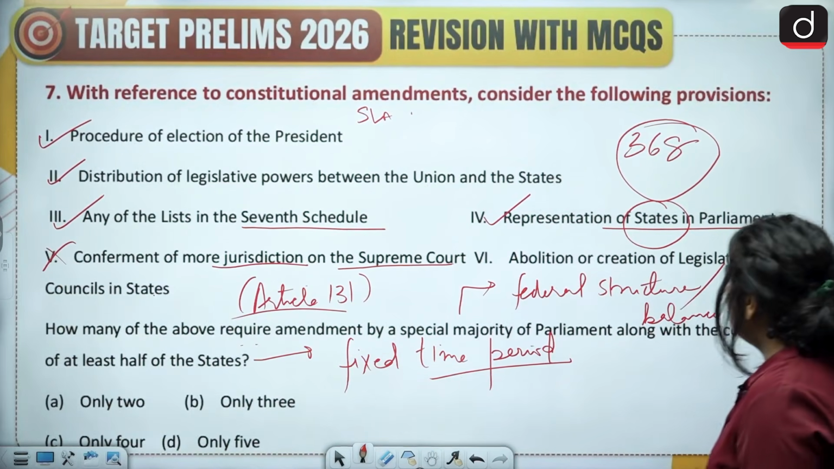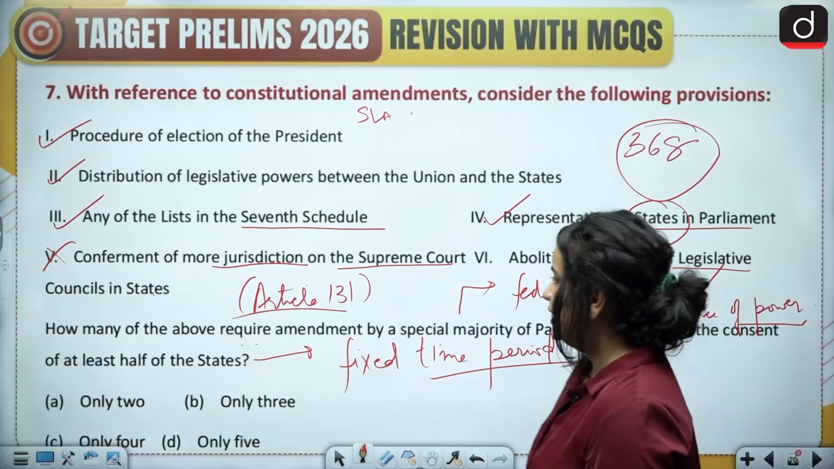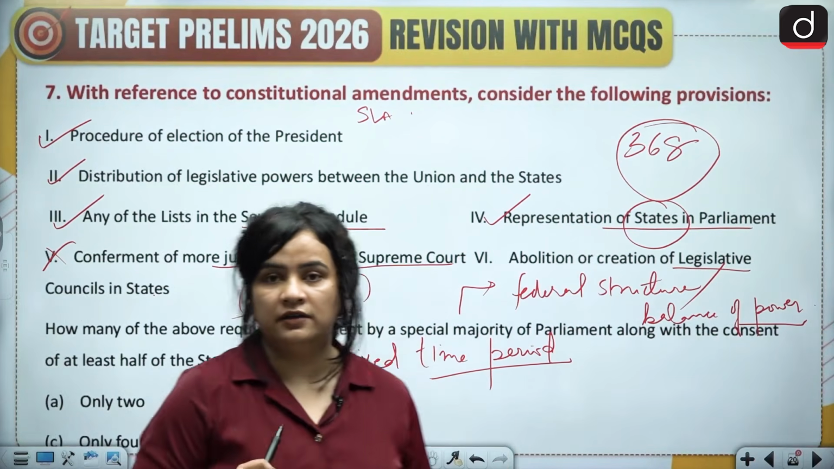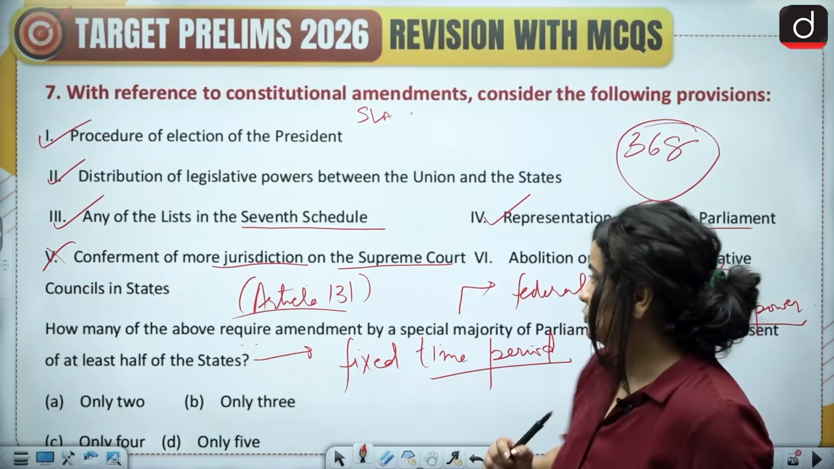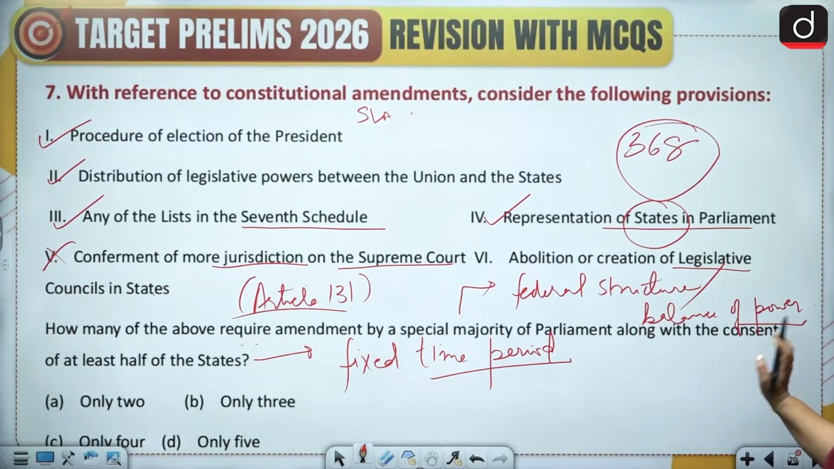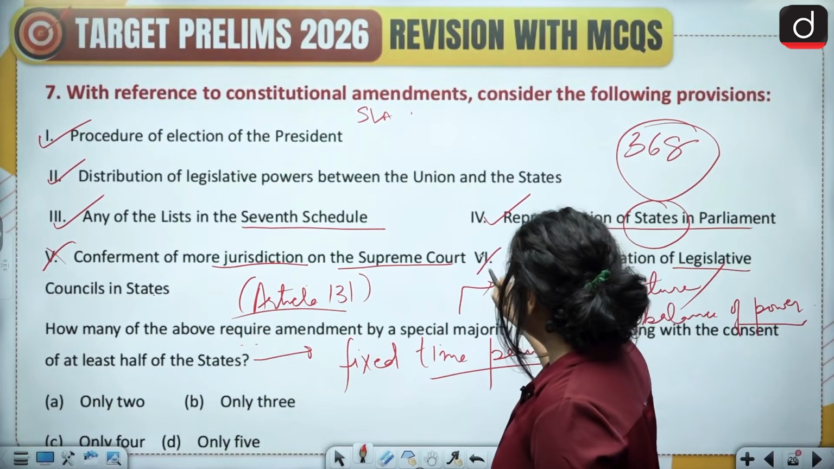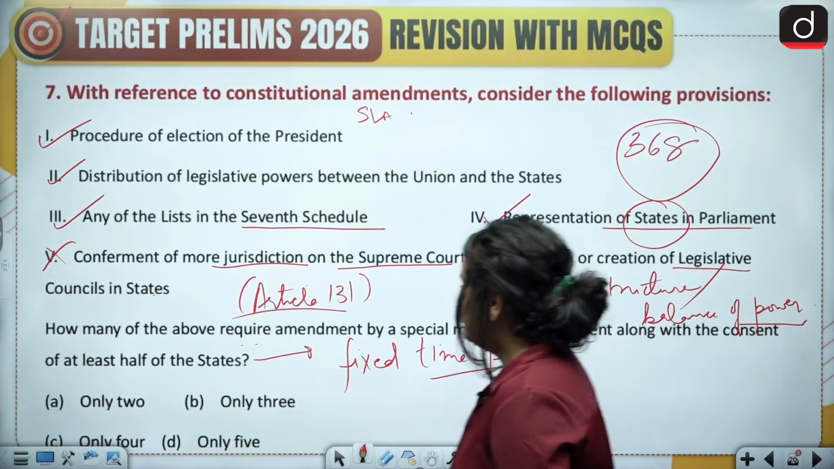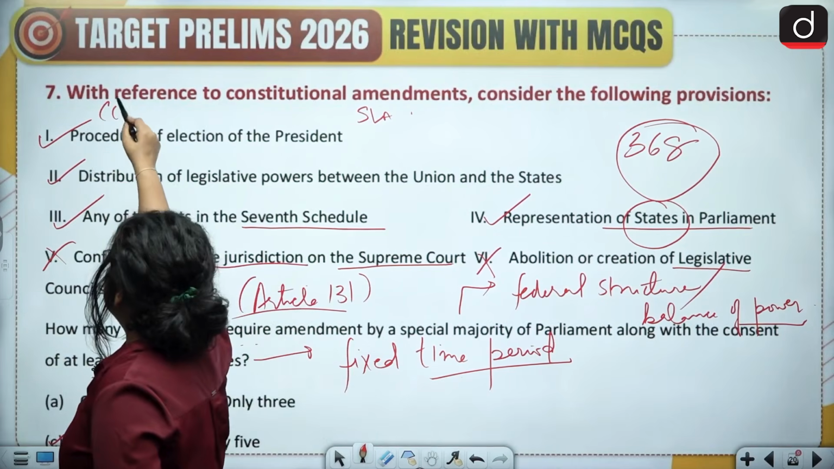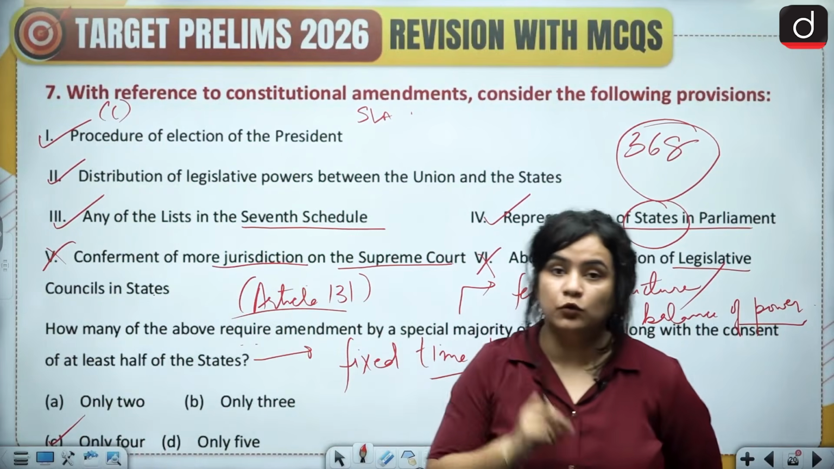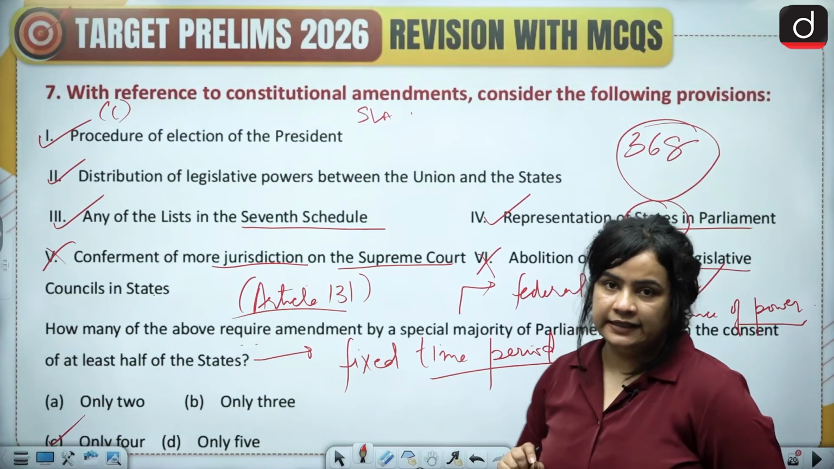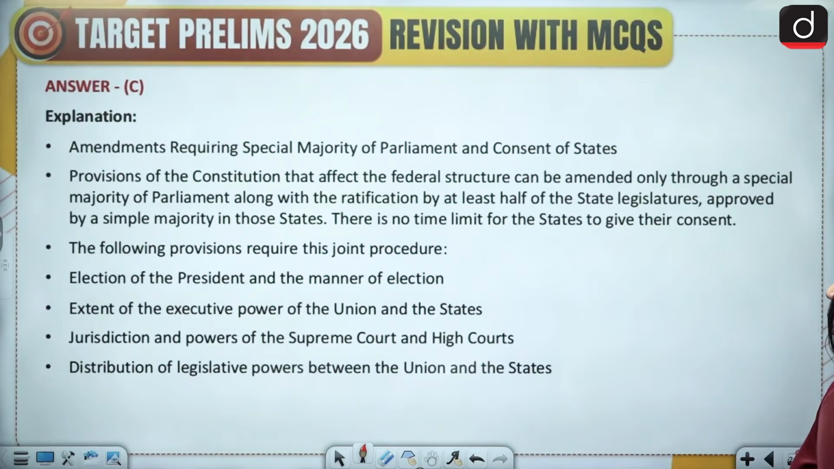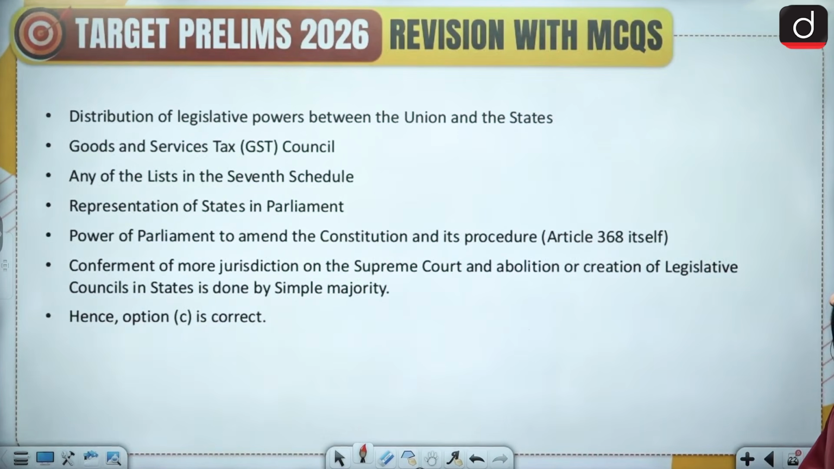And the next one is abolition or creation of legislative councils in states. This we know does not fall under Article 368 as a matter of amendment. We know it for a fact, right? This is carried out in Parliament, so this also can be excluded, and here we have only 4, or option C, as the correct answer. So there are these 4 options that would require the ratification of states, whereas these 2 will not necessarily need that ratification. So here is the explanation in detail. Please read this.